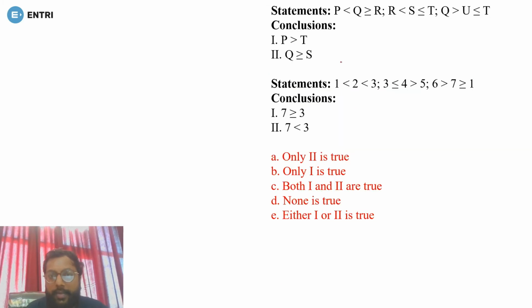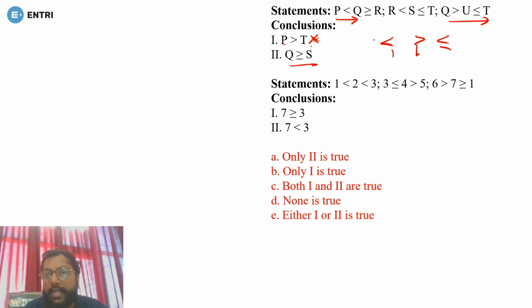So next questions are based on inequality. There are two questions. So let's see. First of all is P greater than T. So we have to move from P to T. So how can you come from P to T? So first of all, see, if you go from P to Q, then Q to T, it is possible to reach T. Yes. So P to Q, it is less than, and Q to T, it is greater than or less than or equal to. So when it is greater and less, okay, you can't find the final relationship. So this is wrong. You can't find the answer.